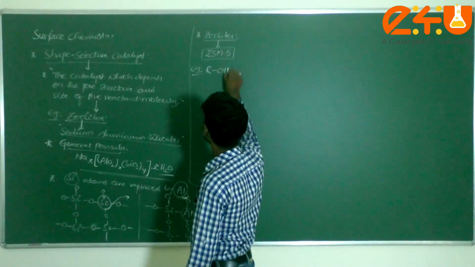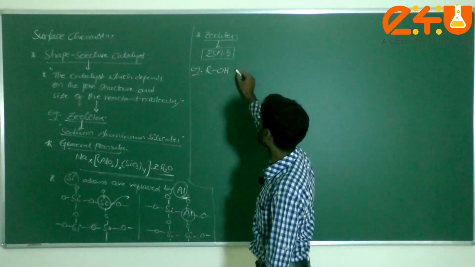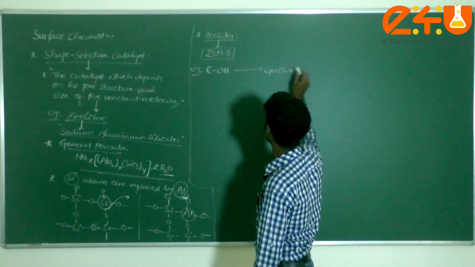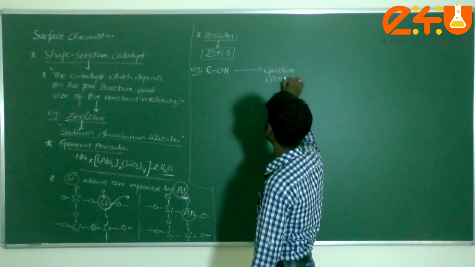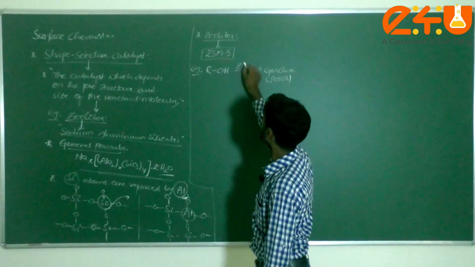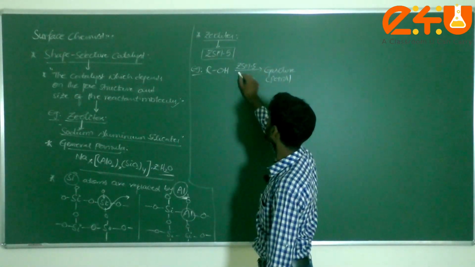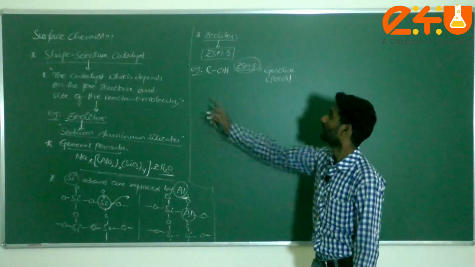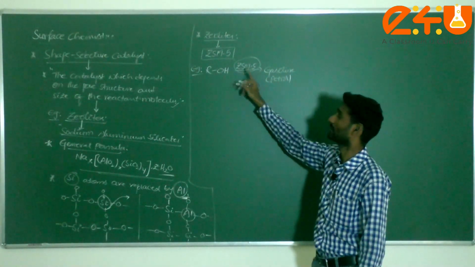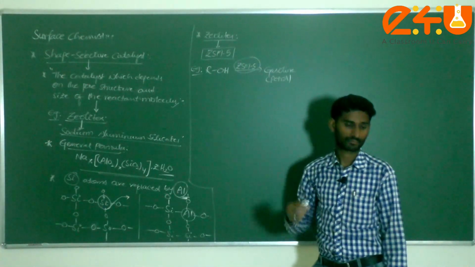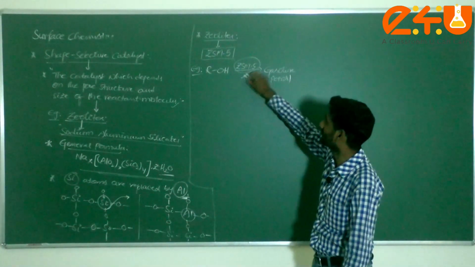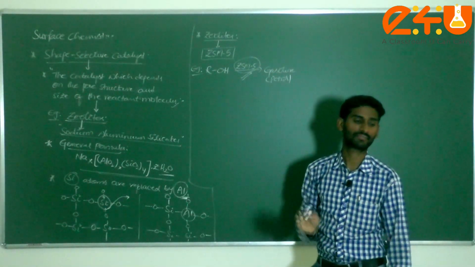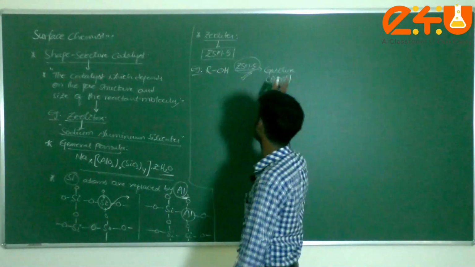If you want to convert alcohol to gasoline, commonly called petrol, you generally use a shape selective catalyst, ZSM5, for the conversion of alcohol to gasoline, that is petrol. Many times they ask in competitive exams what type of catalyst is used. ZSM5 is the catalyst we use for conversion of alcohol to gasoline.